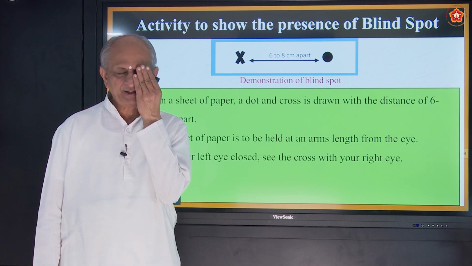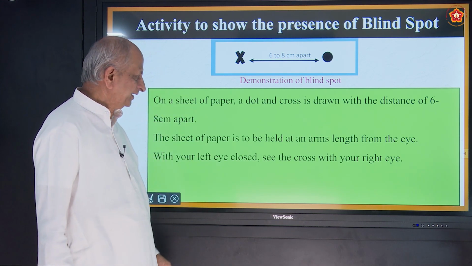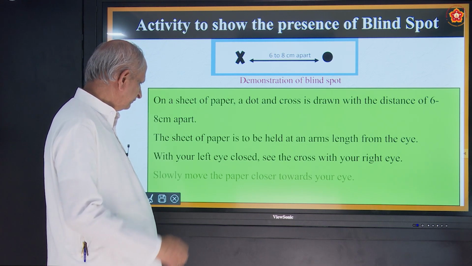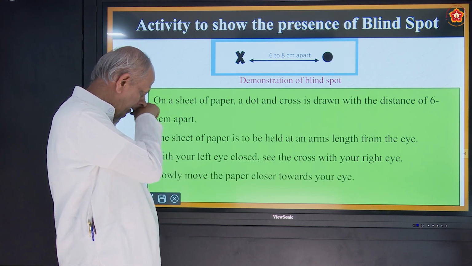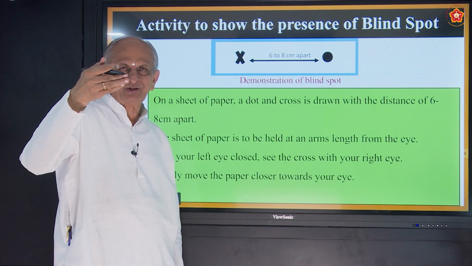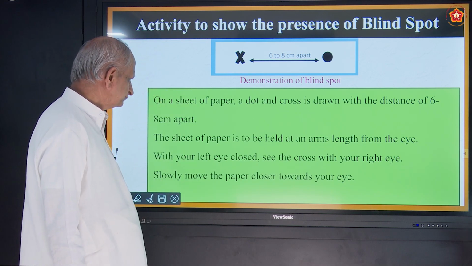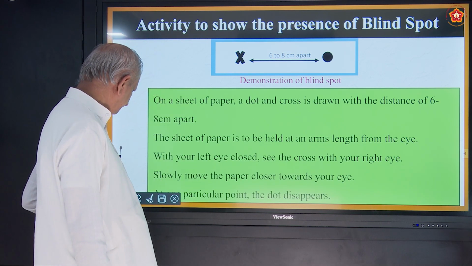So close your left eye, see that cross with the right eye. That is one activity. Slowly move the paper closer towards you.